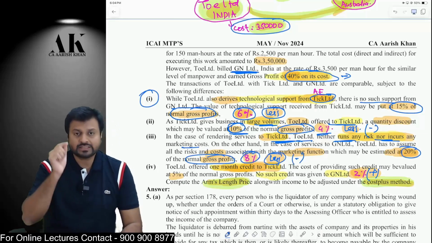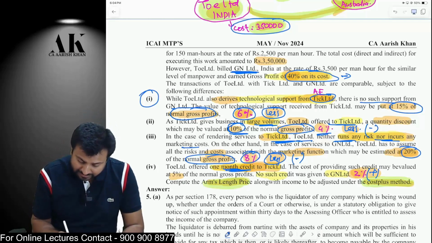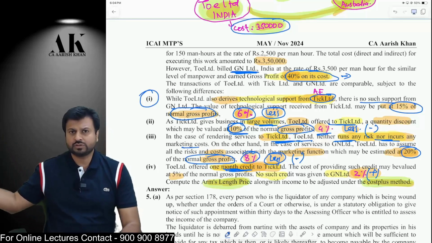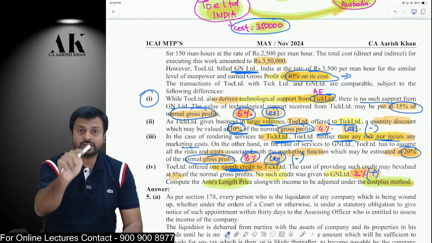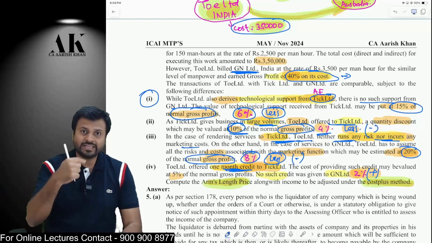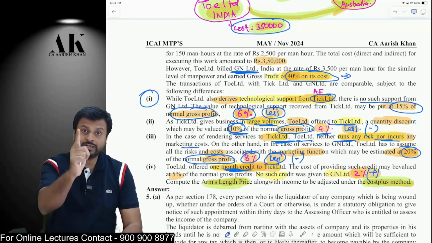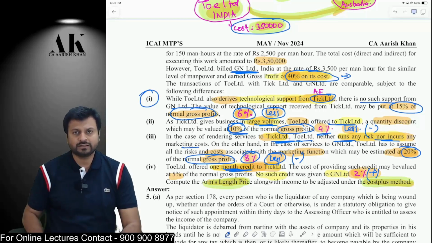When I provide services to you, listen carefully. I give you 1 month credit. When I provide services to a third party, there is no credit. So when I provide services to you, I give you 1 month credit. So in that case, my profit margin has to be higher because I give you credit, I will charge you more. If I charge you more, my profit margin has to be higher.